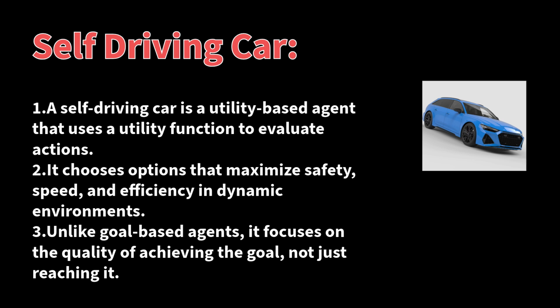Utility-based agents are particularly effective in dynamic environments where multiple factors influence decision making. For example, a self-driving car might prioritize safety when driving in heavy traffic or fuel efficiency when making a long trip. It is not just goal-based. While self-driving cars have a destination goal, they don't just focus on binary success, achieving the goal or not. They optimize for the quality or efficiency of achieving the goal.